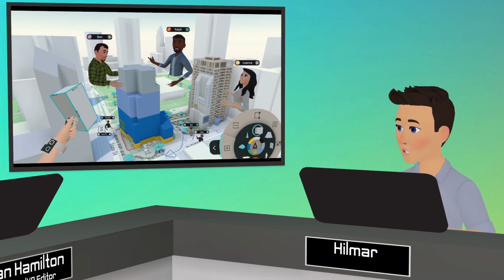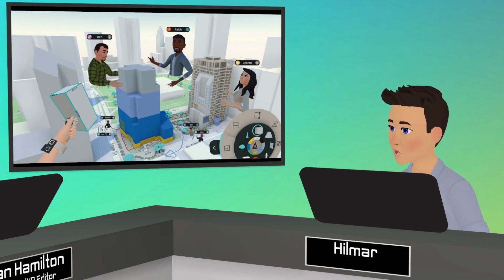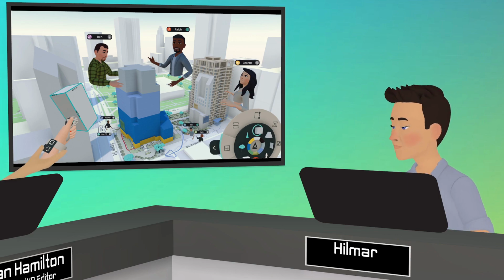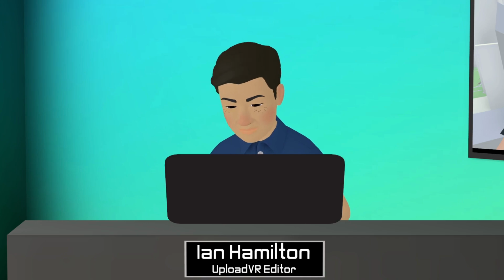We're happy to announce that we are now live on the official Quest App Store. This is a huge milestone for us. We've been on the App Lab now for almost a year and had a lot of amazing feedback from users. And now we're going live on the official store and adding a lot of new and exciting features. Can you break down what some of those new features are for us?